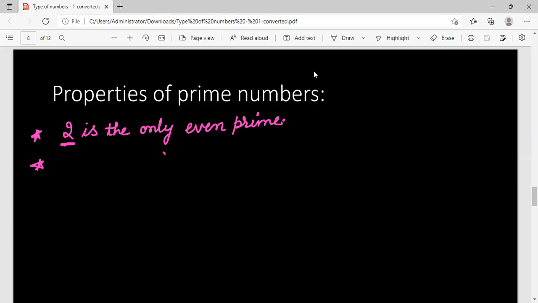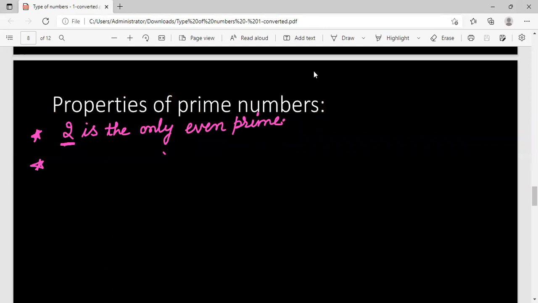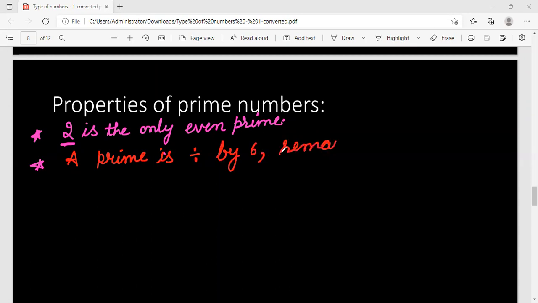Second, whenever a prime is divided by 6, the remainder is either 1 or 5.